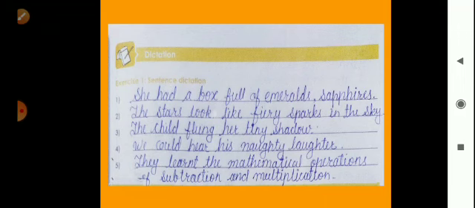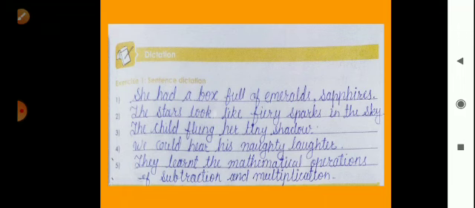Third is, the child flung her tiny shadow. Fourth is, we could hear his naughty laughter. Fifth sentence is, they learned the mathematical operations of subtraction and multiplication.